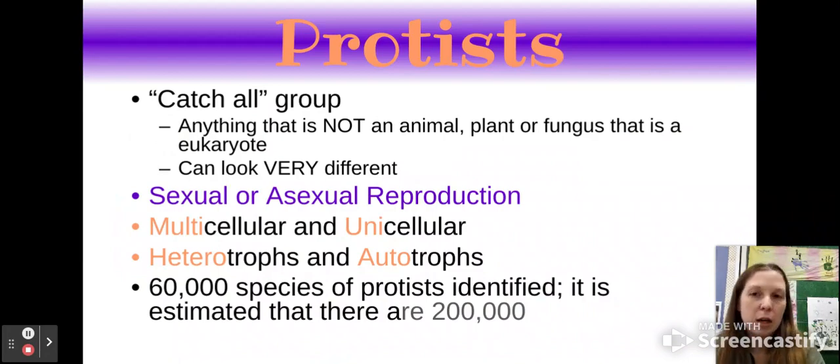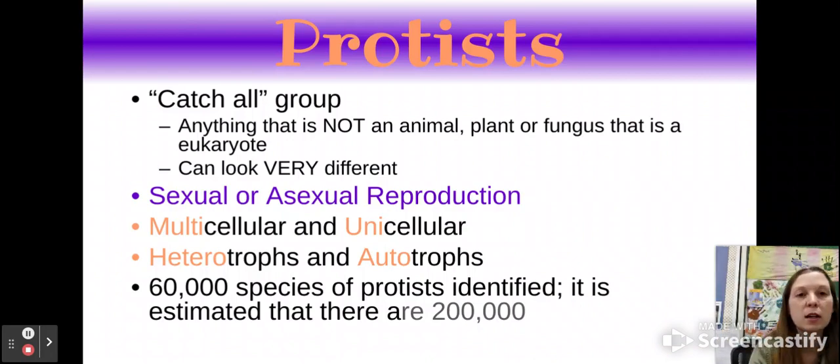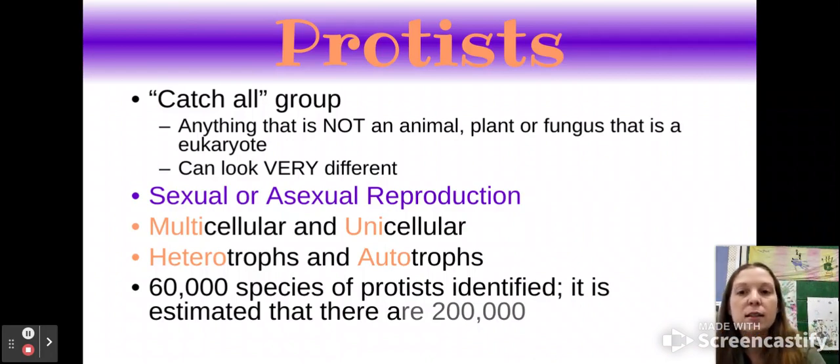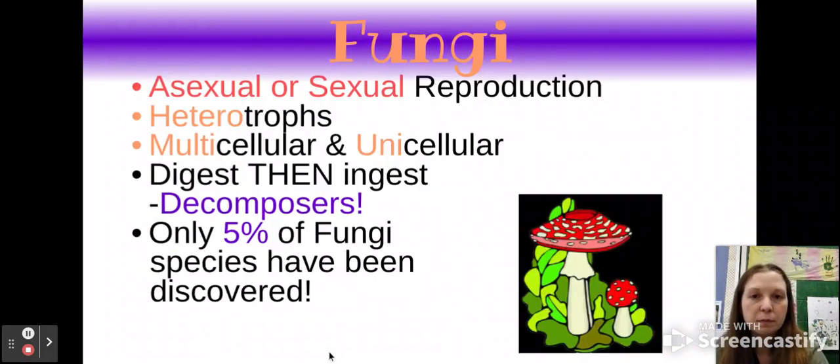Now let's get into the eukaryotic sections. So protists, this is the catch-all group. Anything that does not fall under the animal kingdom, plant kingdom, or fungus kingdom will fall into the protist kingdom as long as they are a eukaryote. And these can look very, very different. They have sexual or asexual reproduction. They are multi and unicellular. They can make their own food or eat other things, and there are 60,000 species of protists that are identified, but estimated up to be somewhere close to 200,000.